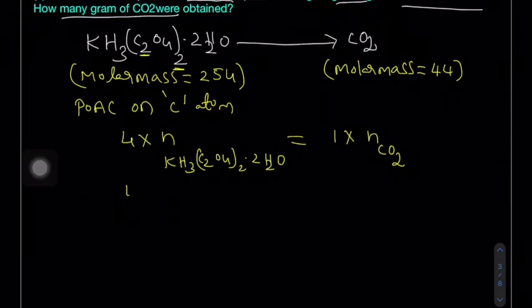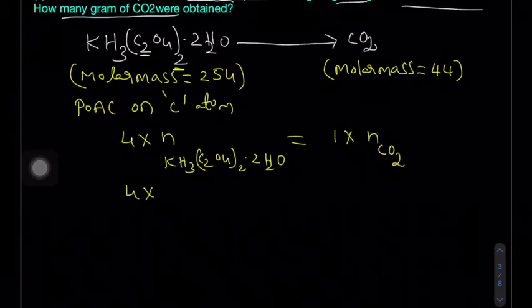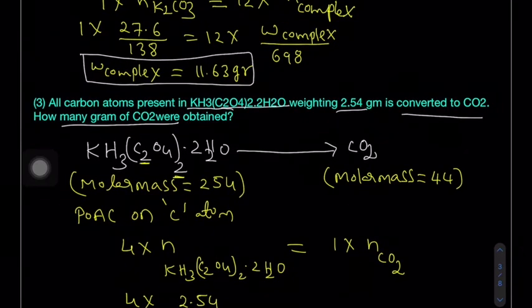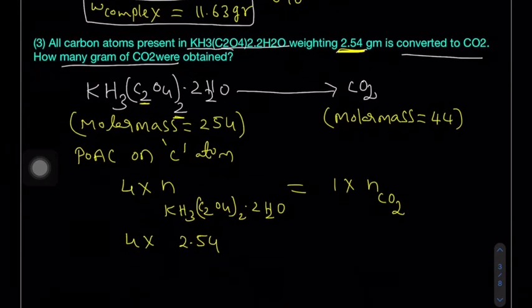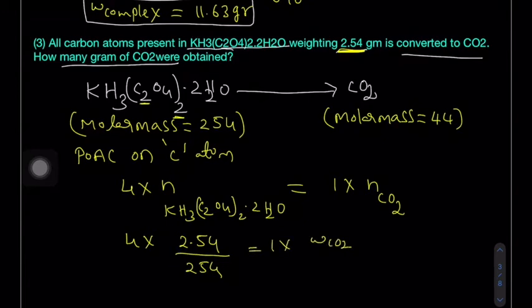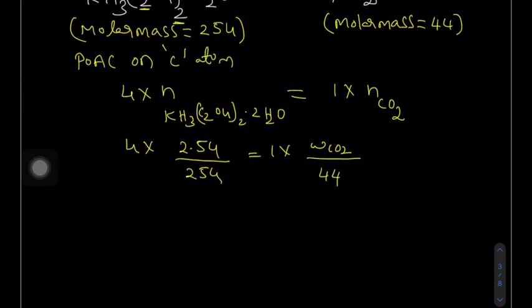Now how to calculate the number of moles? Given mass upon molar mass. So here the weight given is 2.54, divided by the molar mass 254, is equal to 1 into the weight of the carbon dioxide to be calculated, divided by the molar mass of carbon dioxide, 44.